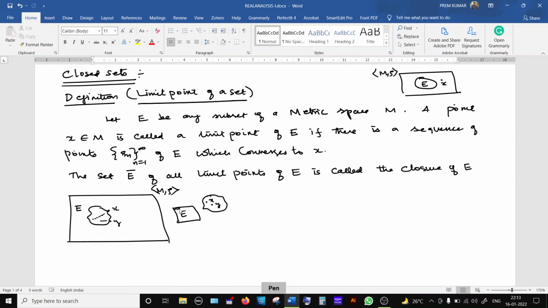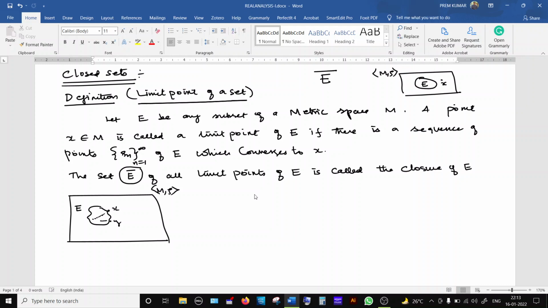That is a definition. All the limit points you put together as a set, and that set we call the closure of the set, denoted by E bar.